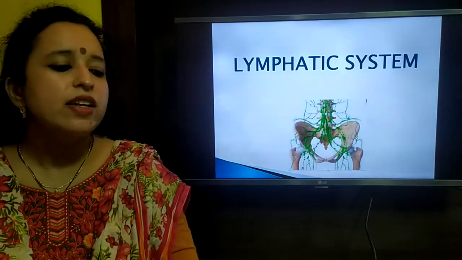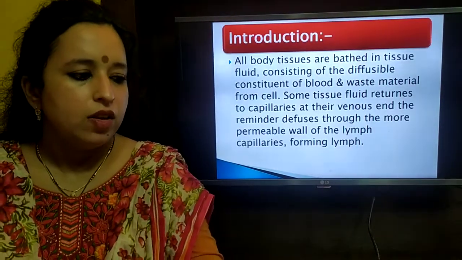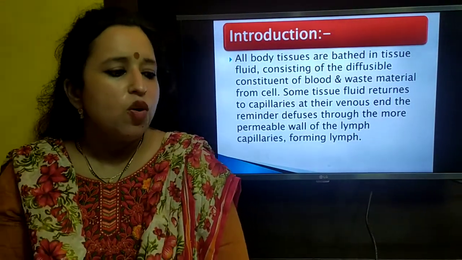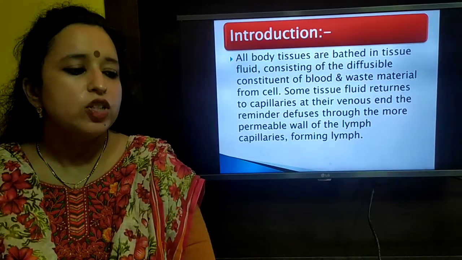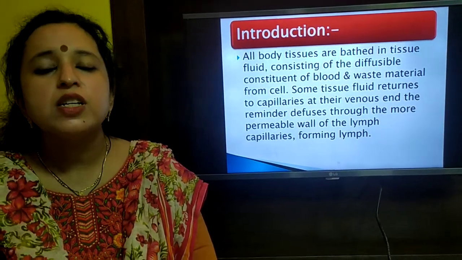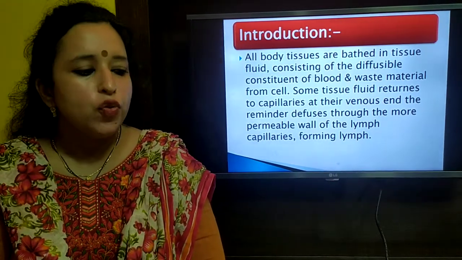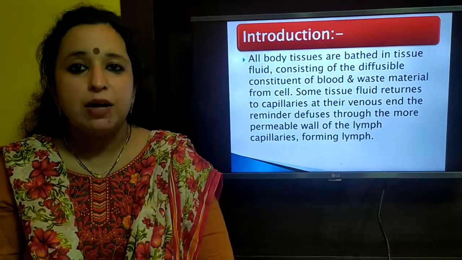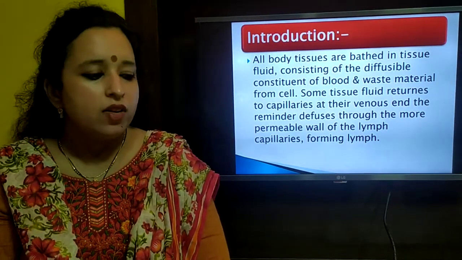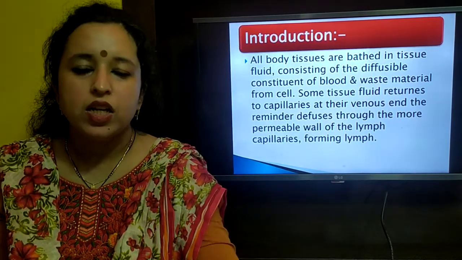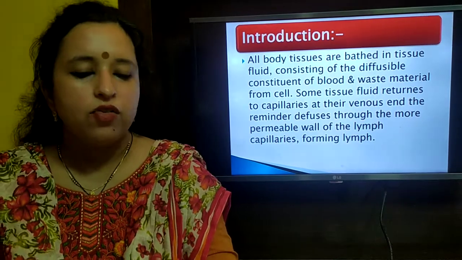And the second important system of the circulatory system is the lymphatic system. What is the lymphatic system? All the tissues are bathed in tissue fluid, and they consist of diffusible constituents of blood as well as waste material. Some tissue fluid has to return to the capillaries, to the venules, and the remainder diffuses to the more permeable wall of the lymph capillaries, forming the lymph. So all the substance which enters the lymph capillaries forms the lymph.